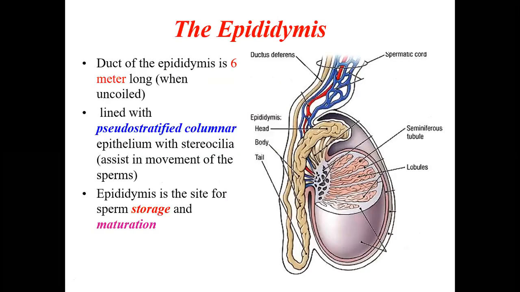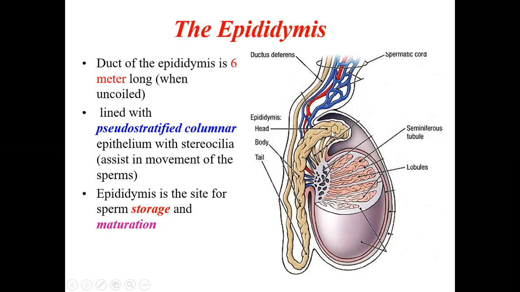Now coming to the next part. From here, this is the septum. These are the lobules within this. The seminiferous tubules all come here, form a network, and from there they drain into a larger tube called the epididymis. The duct of the epididymis is 6 meters long when uncoiled. It is a very long tube, but it can be kept in such a small area by high convolution. So it is convoluted, coiled, and kept in a very small region.